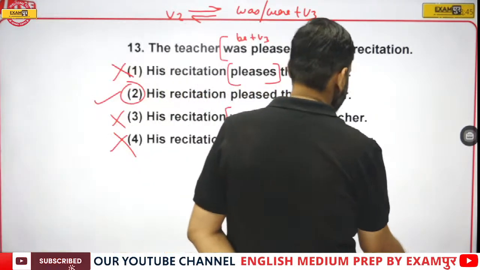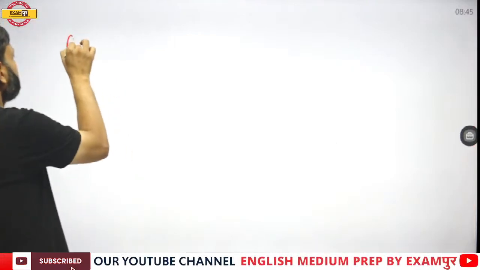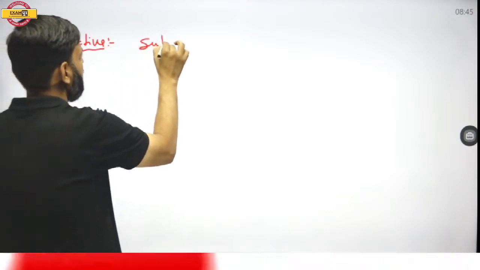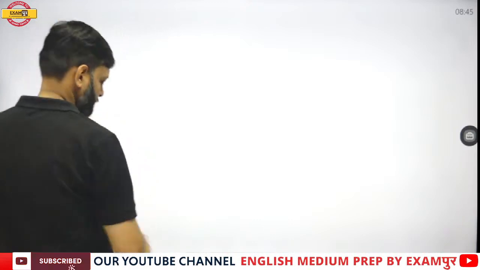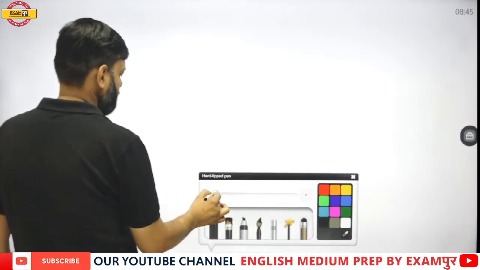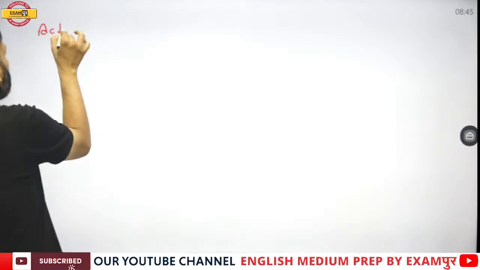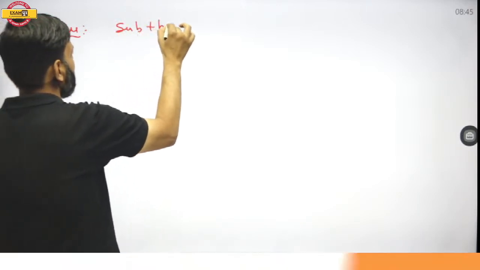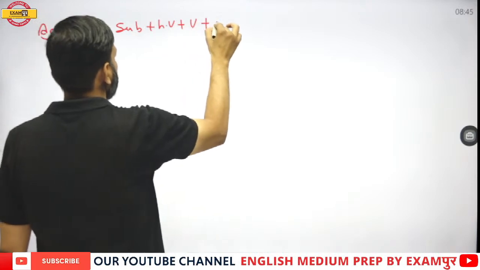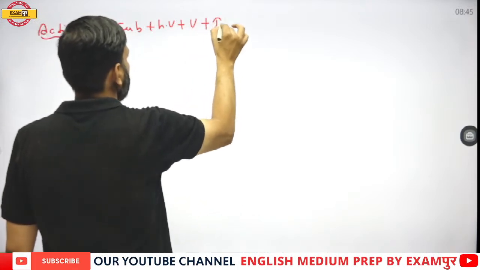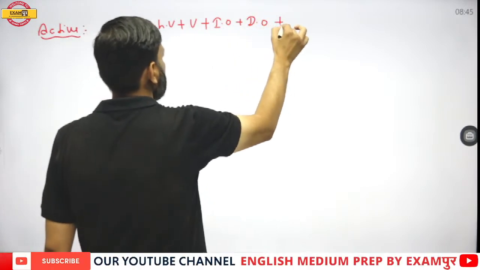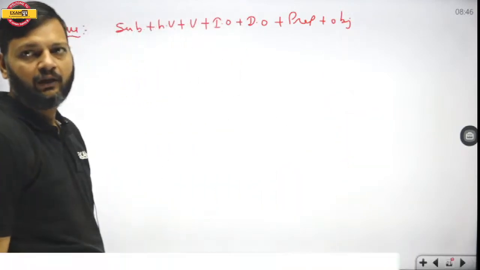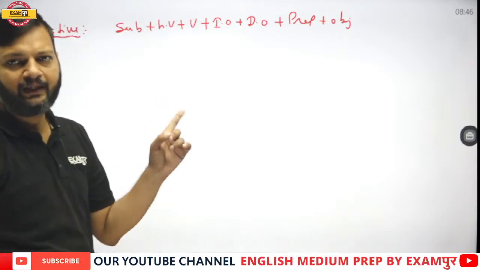Okay, Dashrath, I am explaining. Active sentence: subject plus helping verb plus verb plus indirect object plus direct object plus preposition plus object. This is an active sentence.